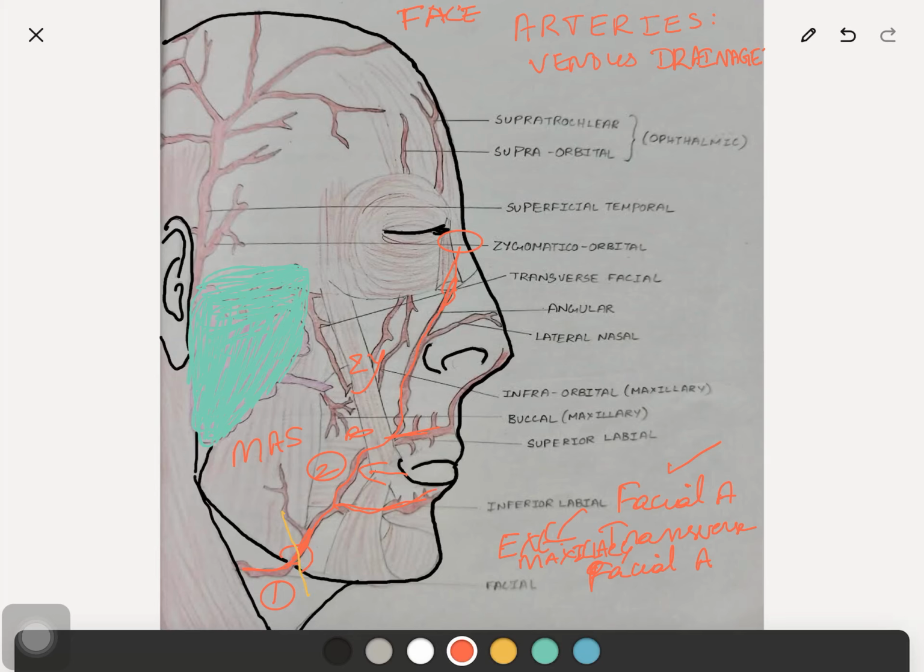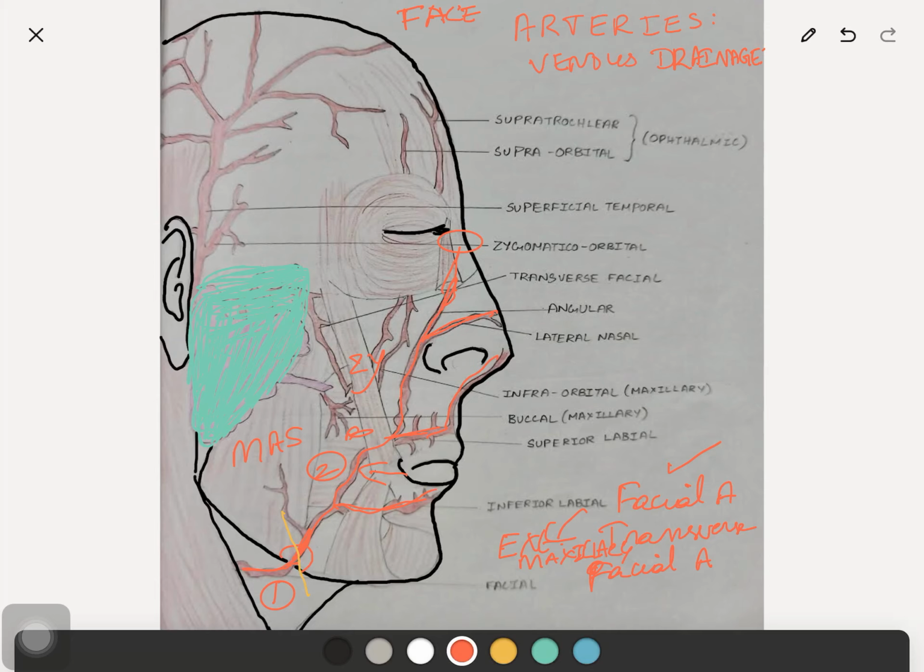The superior labial branch gives the septal branch to the septum of the nose, and an alar branch also to the ala of the nose. The lateral nasal branch is another branch to supply the ala and the dorsum of the nose. So these are the branches of the facial part of the facial artery.